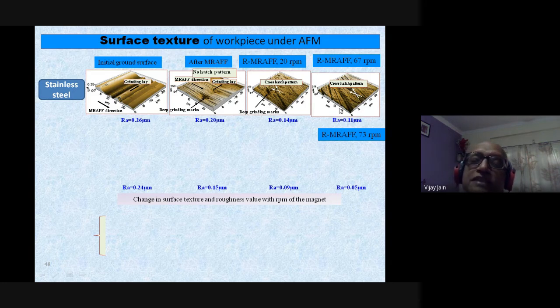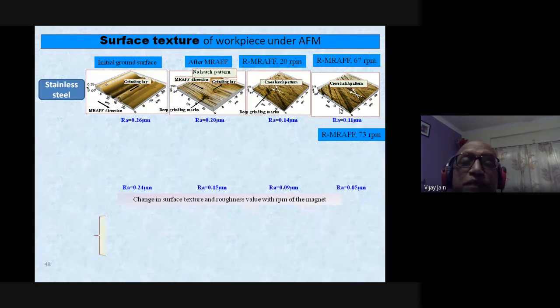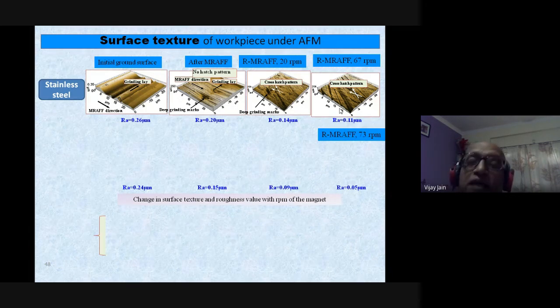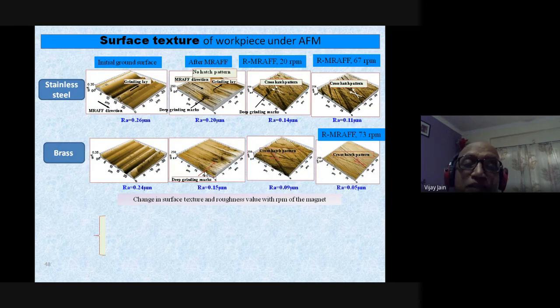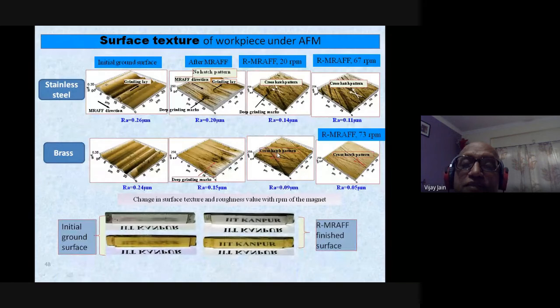So what it indicates really is that depending upon the workpiece material and abrasive particle characteristics, you have to optimize the parameters so that you get the desired surface characteristics and surface finish. Same way you can see for the brass, ground surface, this is the MREF, this is RMREF at 20 rpm, and this is RMREF at 73 rpm.